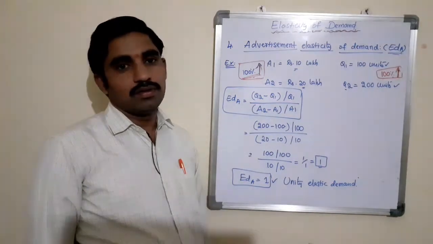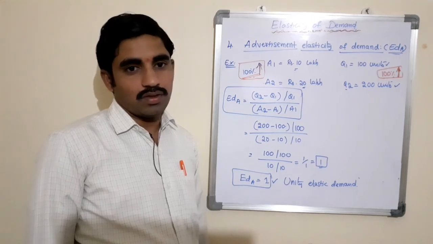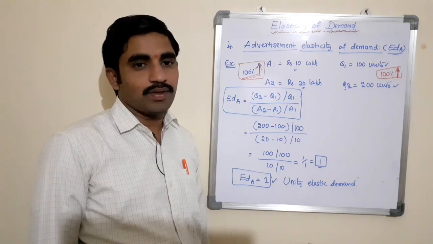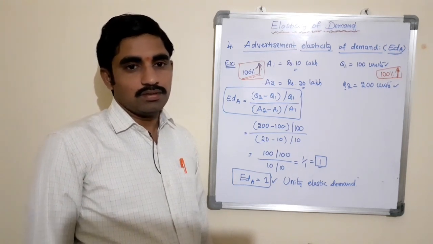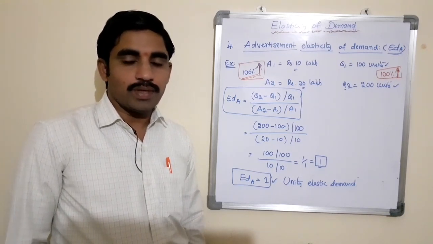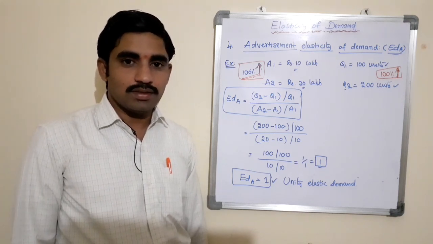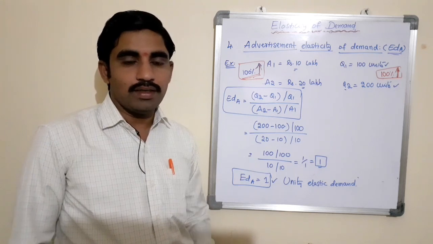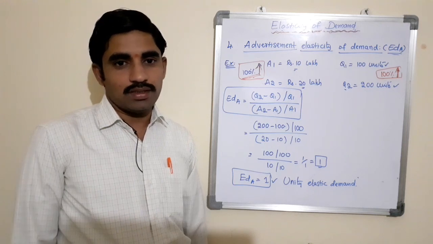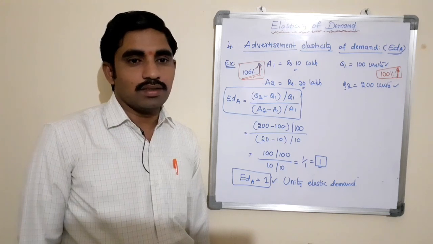So until now, in this concept of elasticity of demand, we have discussed different concepts: what is elasticity of demand, what are the different factors affecting elasticity of demand, what are the types of elasticity of demand, the different types of price elasticity of demand, income elasticity of demand and its different types, cross elasticity of demand, and also advertisement elasticity of demand with some simple illustrations, and also the significance or importance of this elasticity of demand.